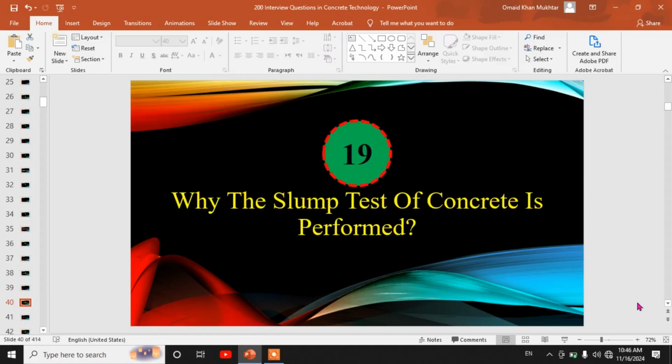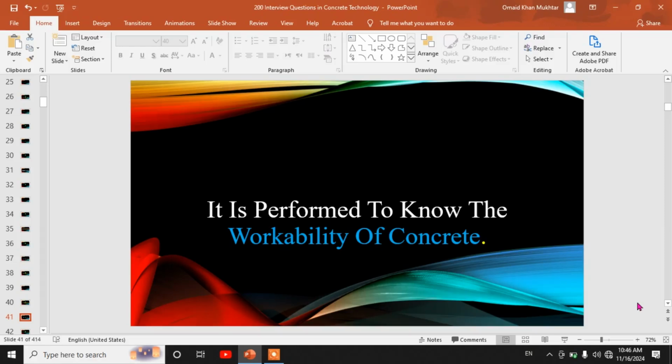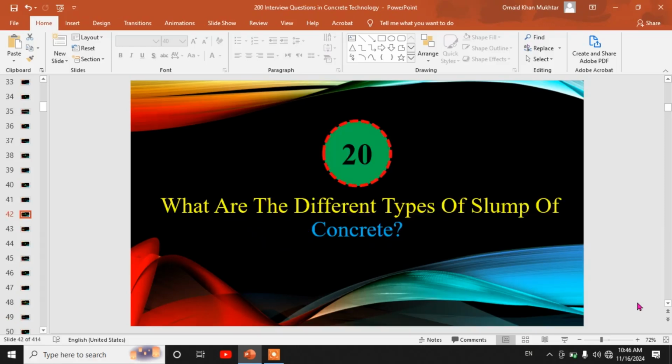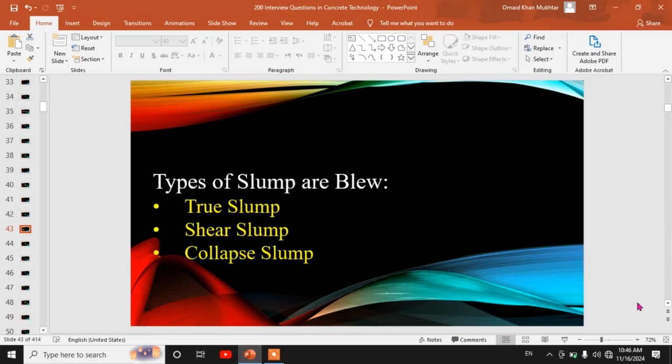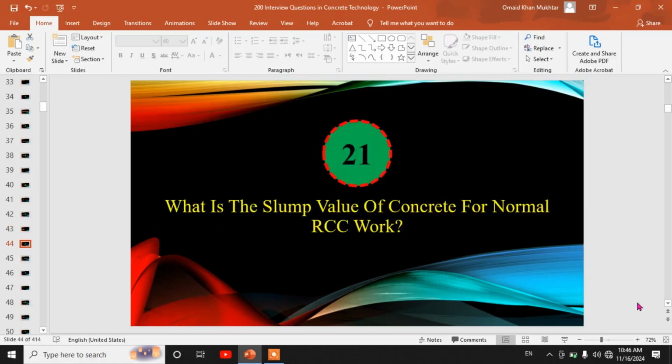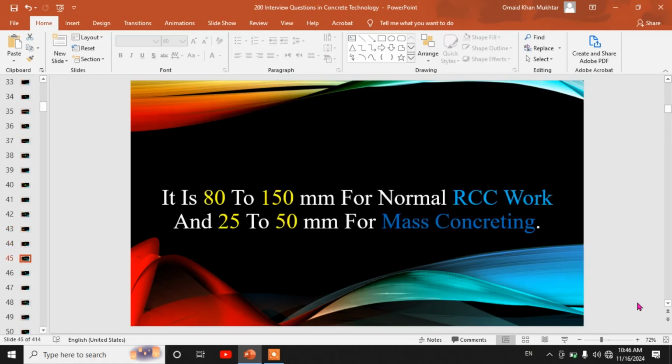Nineteenth, why is the slump test of concrete performed? It is performed to know the workability of concrete. Twentieth, what are the different types of slump of concrete? Types of slump are true slump, shear slump, collapse slump. Twenty-first, what is the slump value of concrete for normal RCC work? It is 80 to 150 mm for normal RCC work and 25 to 50 mm for mass concreting.